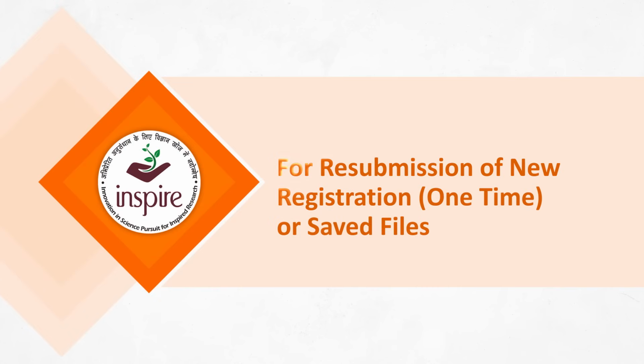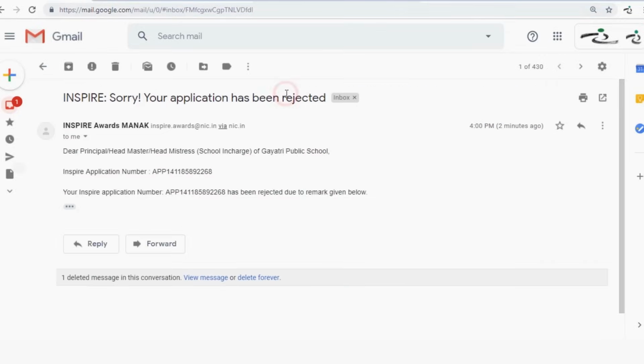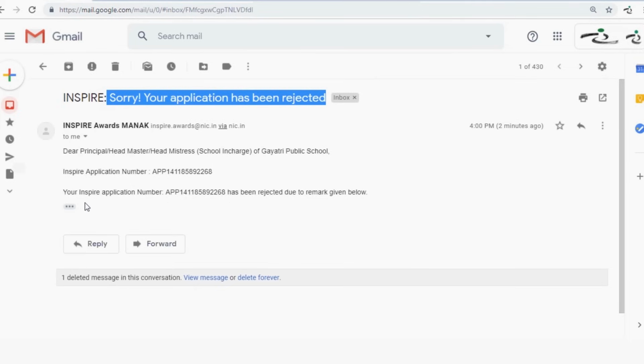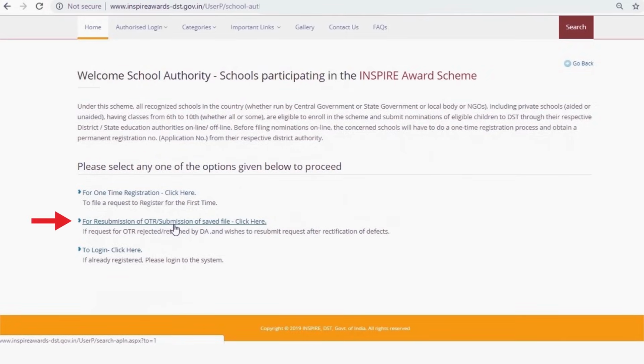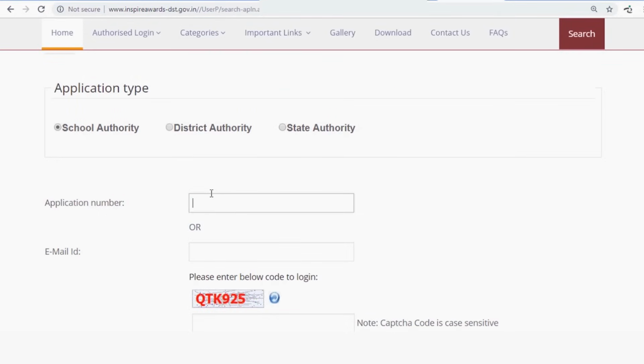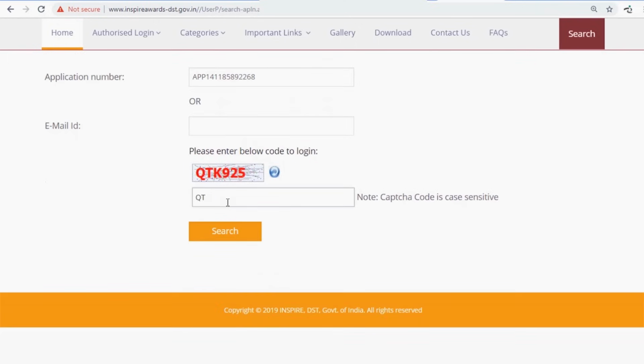For resubmission of one-time registration or saved files, if you have received an email regarding rejection of your application from District Authority, check the reason for rejection in email and then click on this tab. Enter either your application number or email ID and submit.